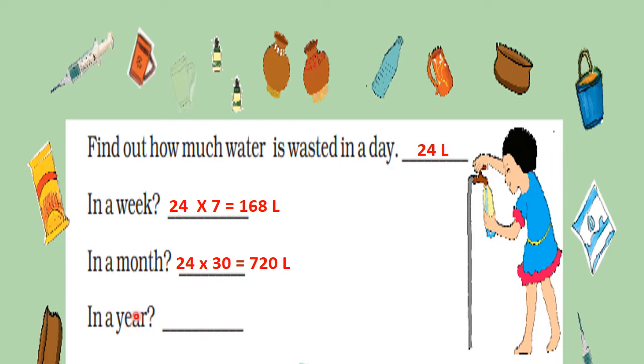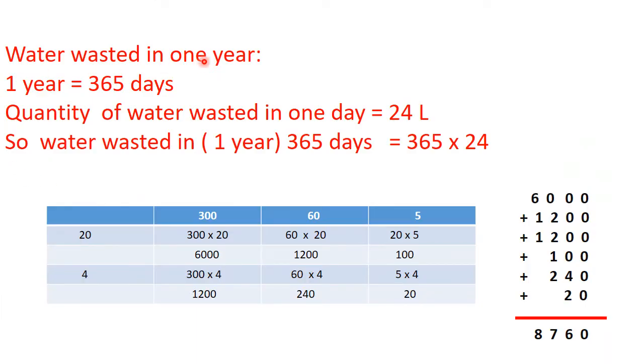Now let's find out in a year. So water wasted in 1 year. 1 year is equal to 365 days. Quantity of water wasted in 1 day is 24 liters. We are not considering leap year, that is why we have written 365 days. Okay. So 365 days multiplied by 24.